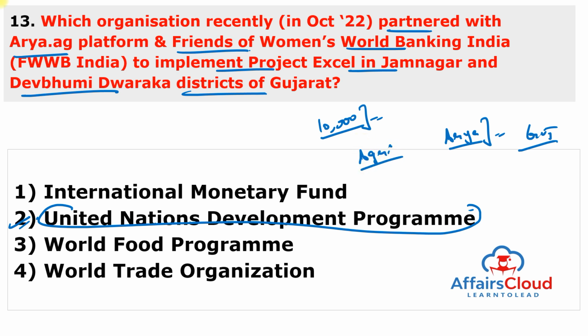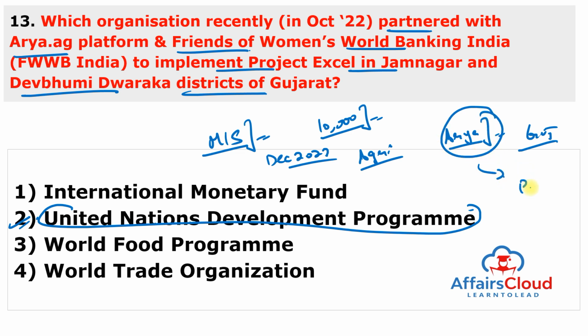So it is just to double the farmers' income. The partnership aims to create a group of community resource persons to mentor and support entrepreneurs and promote individual and group enterprises by December 2023. Arya.ag will work on building farmers' collectives for effective management of the post-harvest process and develop the agriculture value chain for the producer group.